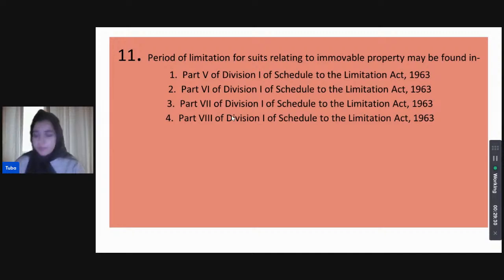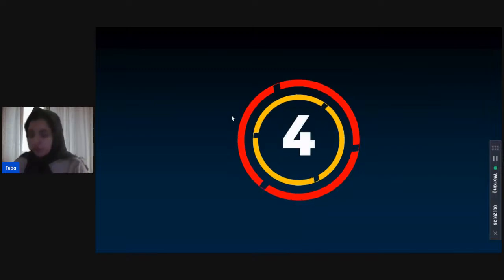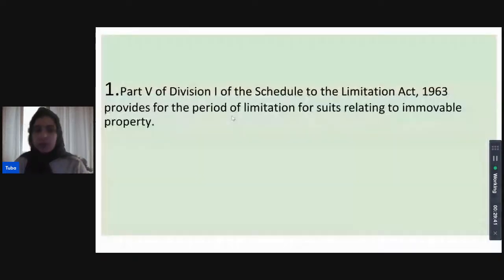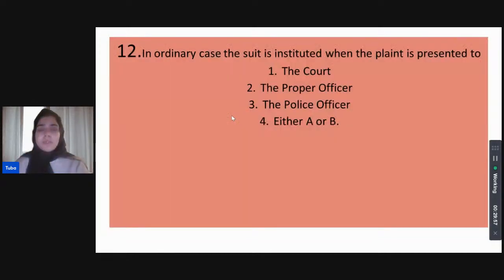Which part and division is it in? Kanupriya thinks it is in Part 6 of Division 1 of the Schedule of Limitation Act. Let's see if Kanupriya is correct. It is in Part 5. Shivani is correct. Not in Part 6, it is in Part 5. We are dealing with immovable property. So suits relating to immovable property, if we have to look up the period of limitation for them, we go to Part 5 of the first division of the Schedule of Limitation Act.